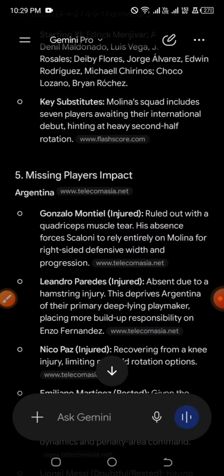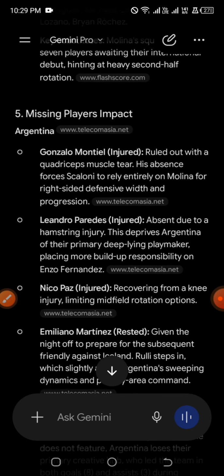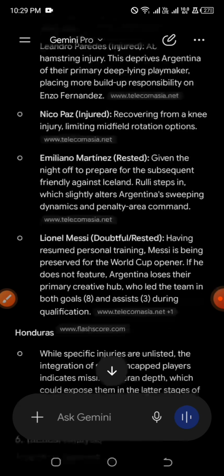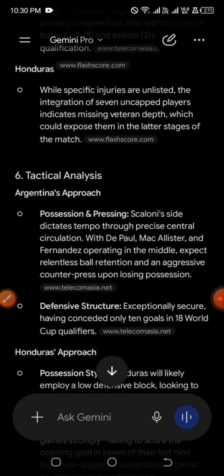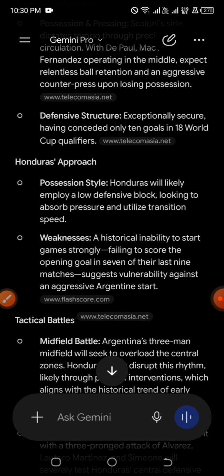It is just a projected formation. You don't know what the manager will do until maybe an hour before the match will start. So we have missing players impact, most of the players that are currently injured, and we have the tactical analysis. You can see Argentina's approach: possession and pressing, and for defensive structure, exceptionally secure. And for the away team, Honduras, the approach is a possession style. Honduras will likely employ a low defensive block, looking to absorb pressure and utilize transition speed.